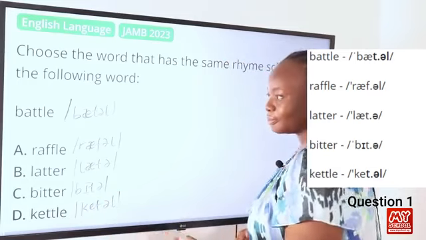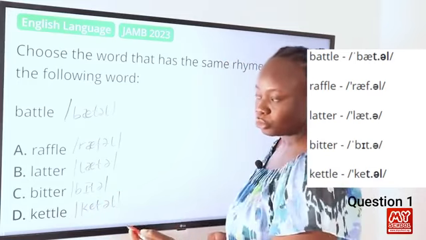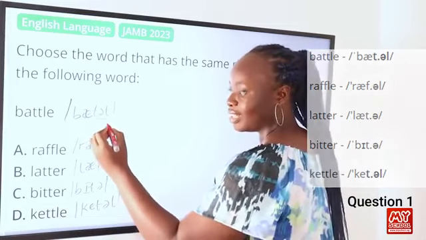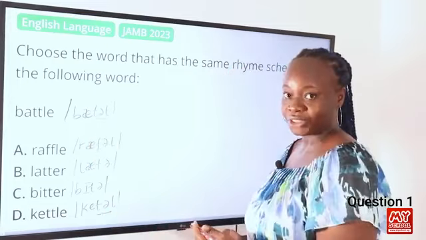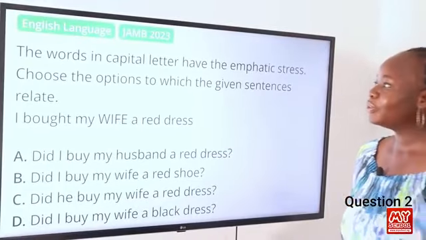So from the transcription, we can see that the word battle and kettle rhyme with each other because they end with the syllable "tl". So the answer to this question is option D. Now let's move on to question 2.